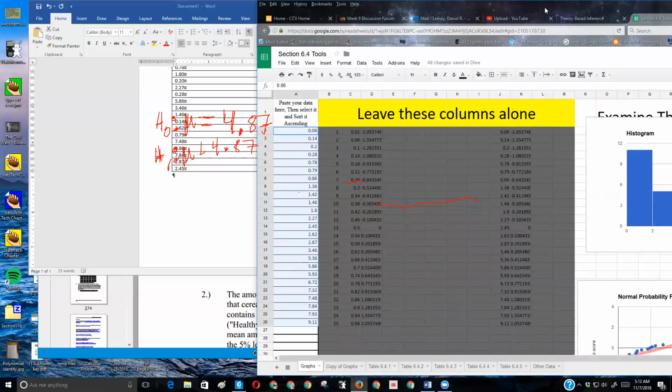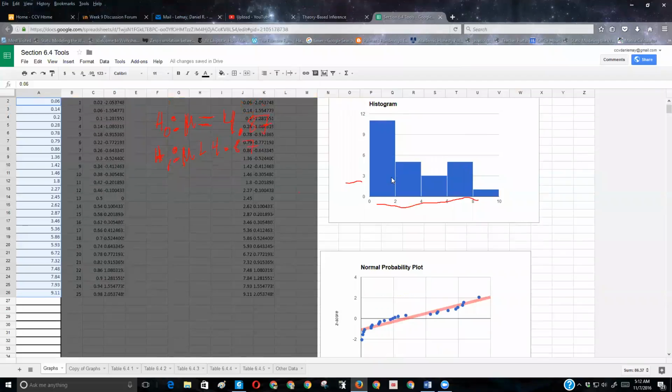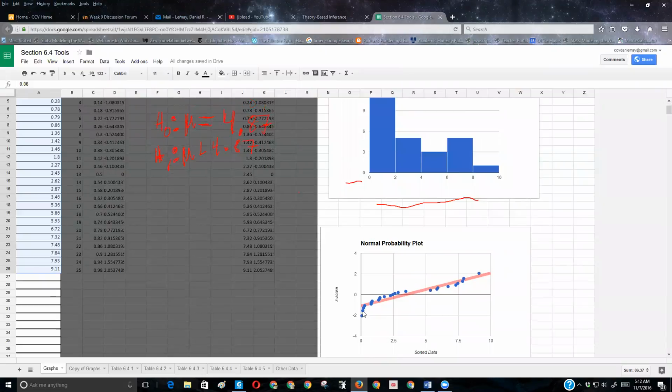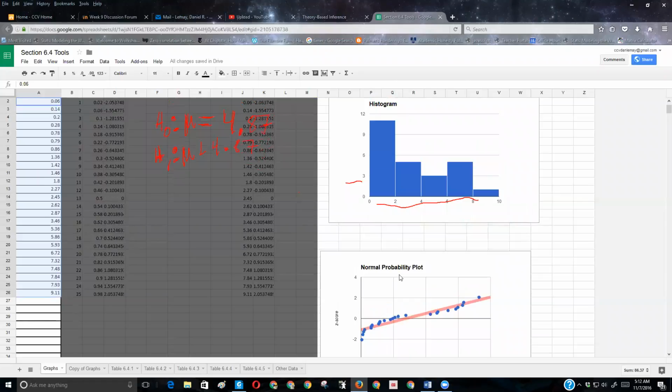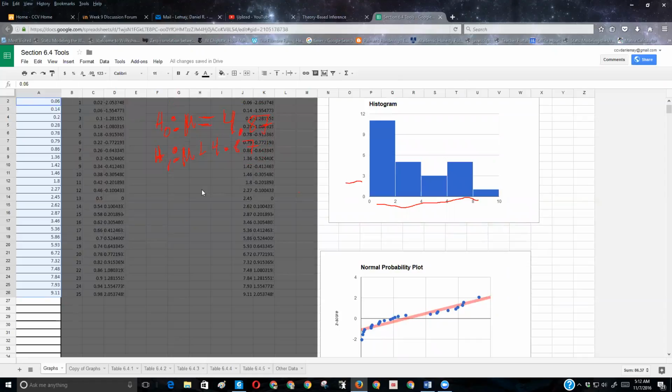Now if I look at my graphs, I'm seeing a right-skewed distribution. So this part doesn't make it look like it could have come from a normal population. I mean, 27 is a pretty big sample size. And if I look at my normal probability plot, I'm seeing some nonlinear behavior down on the lower values. It's not following that line really well. It's above and below. So it's questionable whether this is normal data. I'm not totally sure that this test is appropriate.